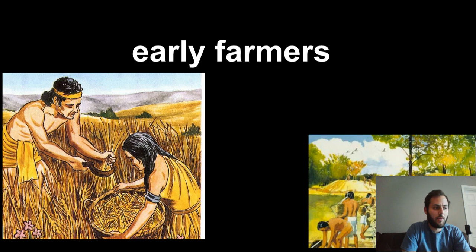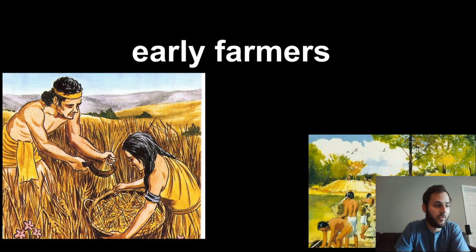But at the same time as animals became harder to hunt, a change was also happening with the plants. As the climate warmed and became more temperate, more edible plants began to grow. So some humans decided to migrate with the bison and continue to hunt. Others decided to stay with the plants and adapt to a new way of life. These humans became some of the world's first farmers.